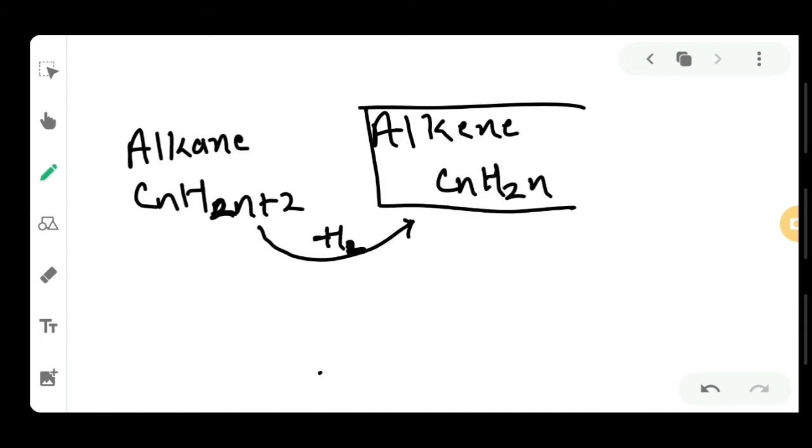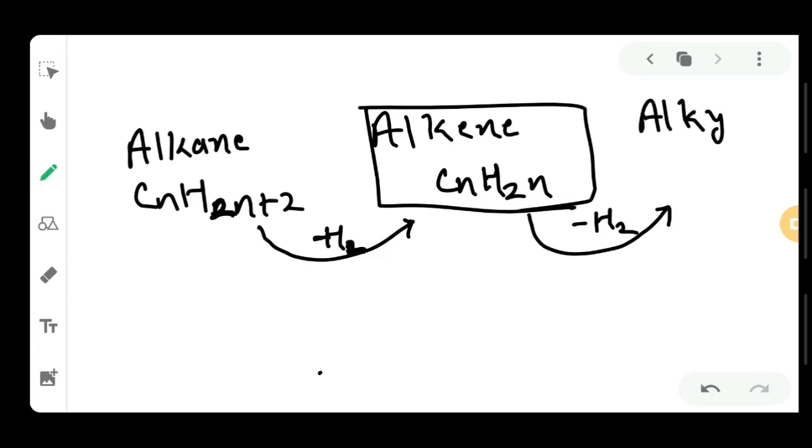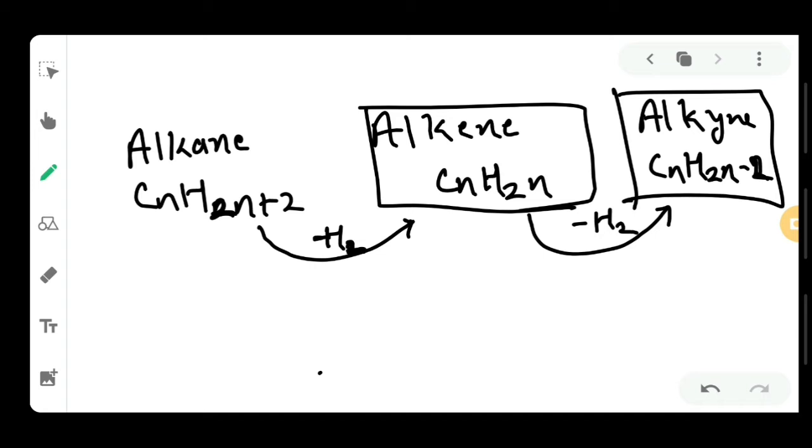Okay, so now the formula is easy for you. And if you subtract another two hydrogen atoms from alkene, then the formula that you get is nothing but CnH2n-2, and this is the formula for alkyne. So now I think you are clear with the formulas.